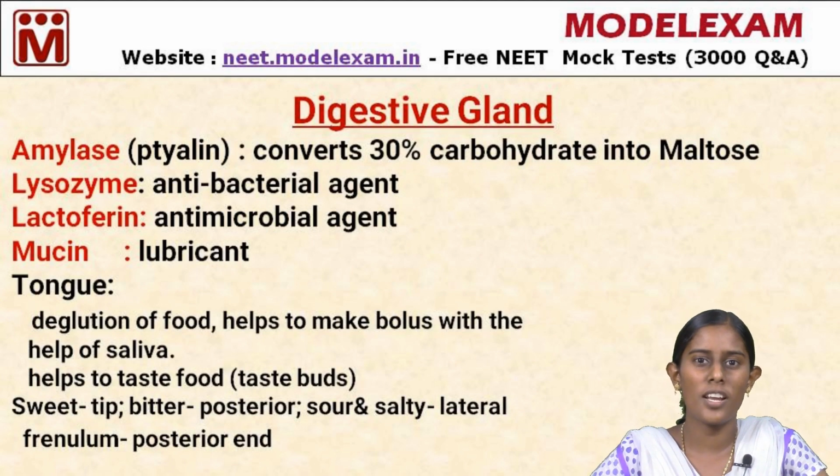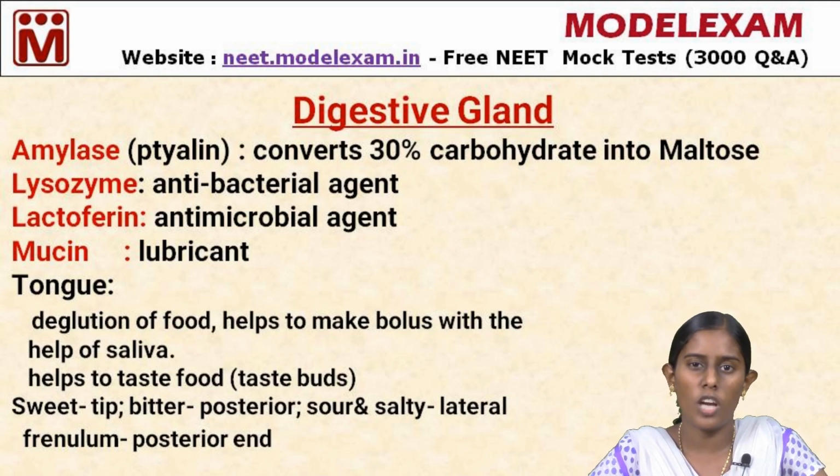The main component of saliva is amylase. Amylase is a carbohydrate digesting enzyme which initiates the digestive process. Here the carbohydrate starts breaking down into glucose molecules. Carbohydrate is the major component of our food, whether it is breakfast, lunch or dinner. We take a large amount of grains, and we get nearly 50% of our energy from carbohydrate.